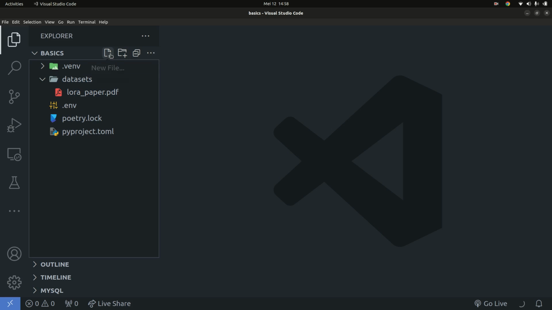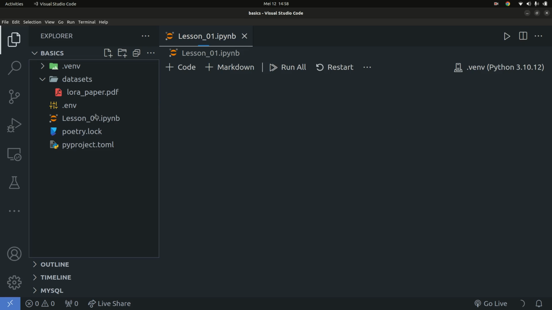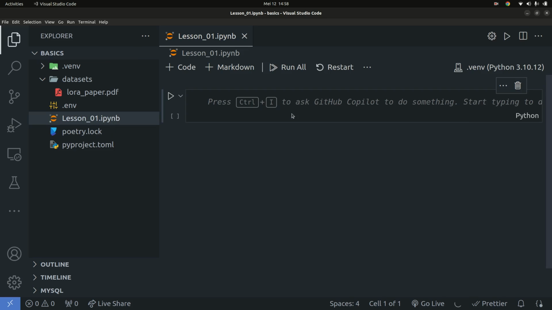So good. Once we have it, I'm going to go ahead and create a Jupyter notebook, _01.ipynb. Okay, so that's going to be used for now. We're basically going to keep everything in here.